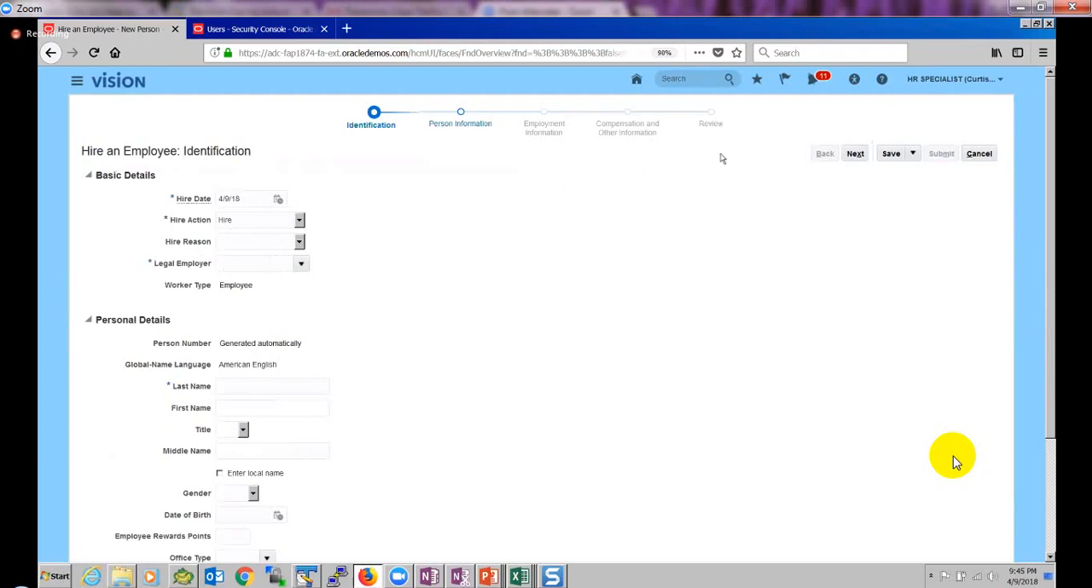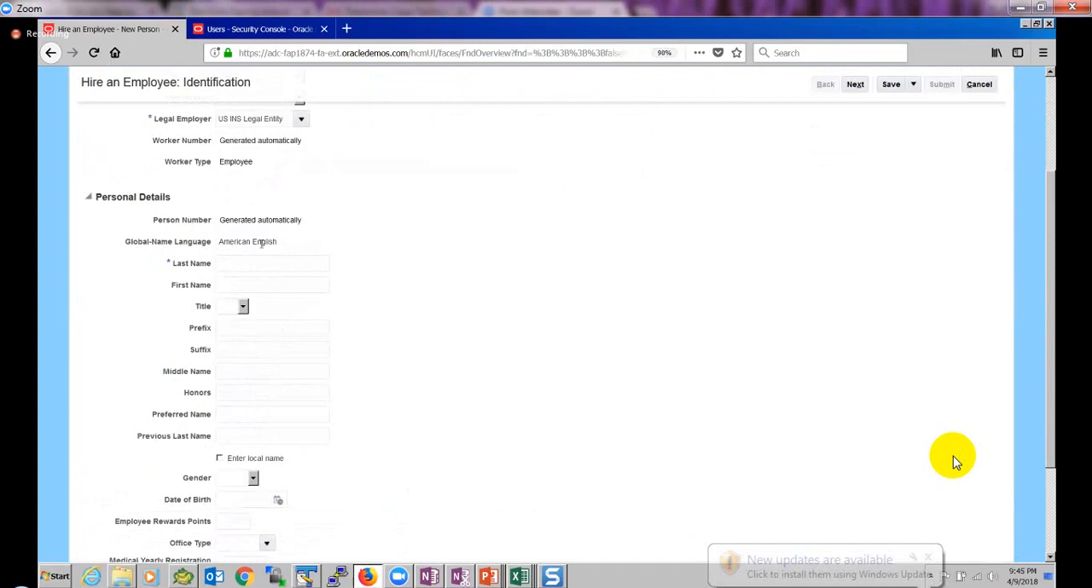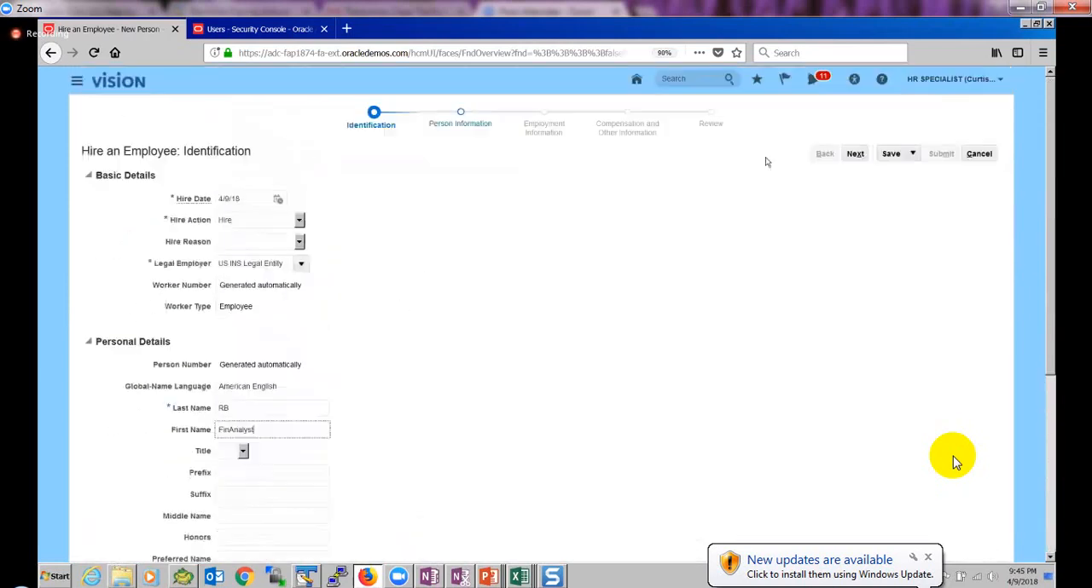Okay, now I'm hiring an employee, so I'll give some legal employer. Every company will have a set of legal employers, and your functional specialist will set that up, so nothing to worry about on that. I'm going to create a user named Rainbow, some financial analyst. I'm just giving the name like that for our convenience. So I'm going next.